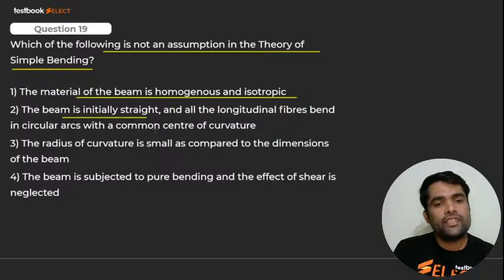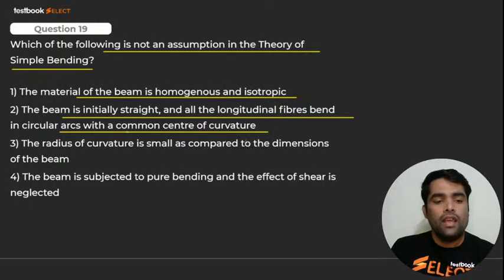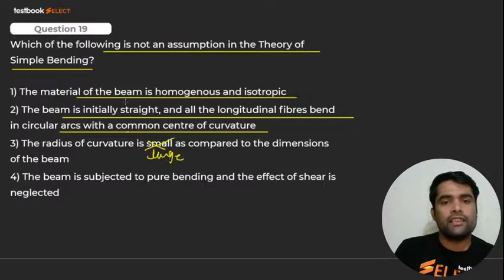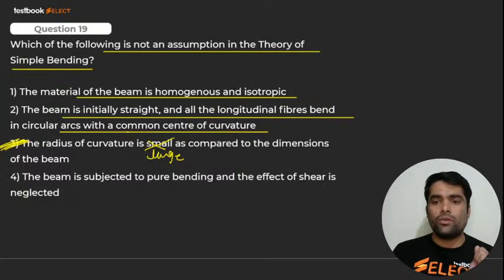The beam is initially straight and all the longitudinal fibers bend in circular arcs with a common center of curvature. It is also correct. And the radius of curvature is greater than, but here it is small. That is wrong. Here it should be large, or greater, as compared to the dimensions of the beam. That is, which one is not an assumption, so it will be number 3. Here small should be replaced by large. I hope you got it.